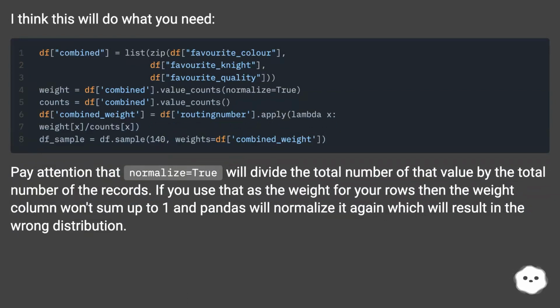Pay attention that normalize equals true will divide the total number of that value by the total number of the records. If you use that as the weight for your rows, then the weight column won't sum up to 1 and Pandas will normalize it again, which will result in the wrong distribution.